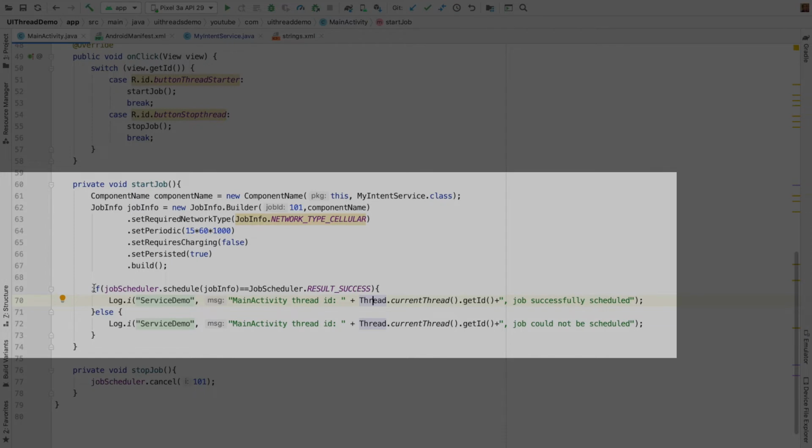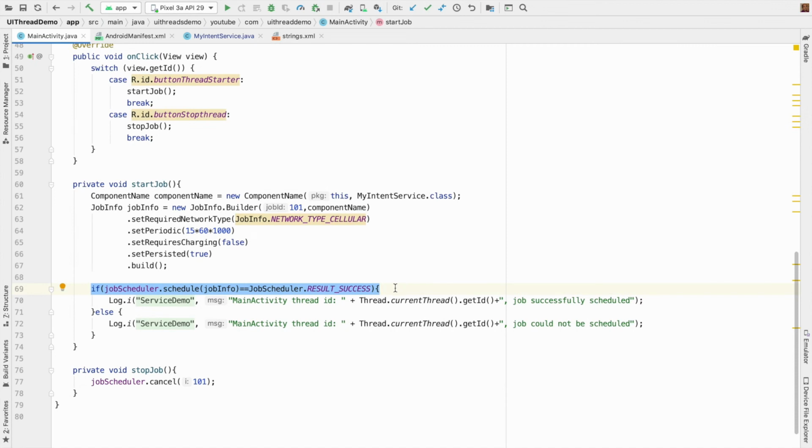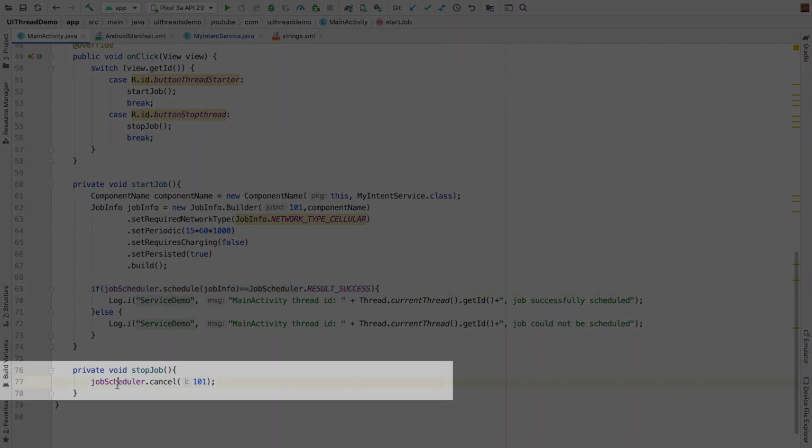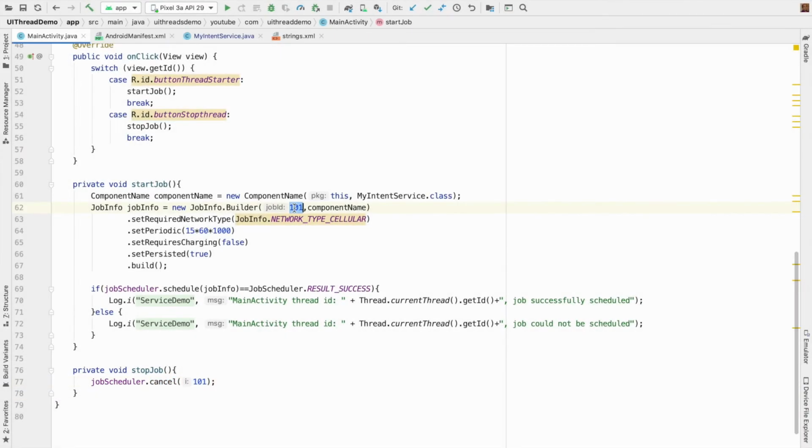So that is the reason why I have written it inside an if statement. If you don't want to do that, that is also perfectly fine. And to stop the job, this is pretty simple. That is jobScheduler.cancel and pass the job ID with which you had created the job info.